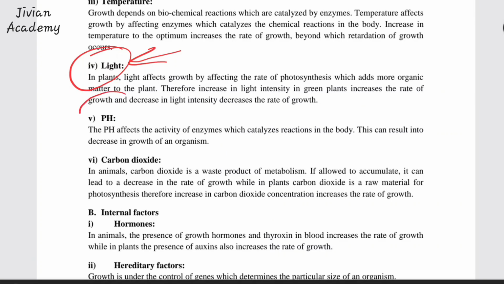Then I will talk about pH. So what is pH and how does pH affect growth?